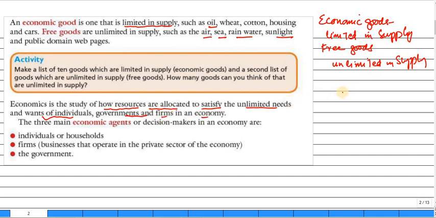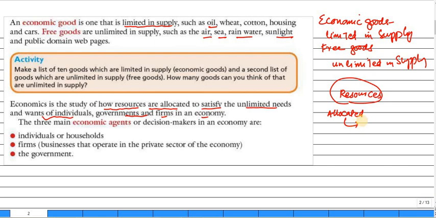So in economics we study how these resources, which we know are limited in supply, should be allocated, and to what?